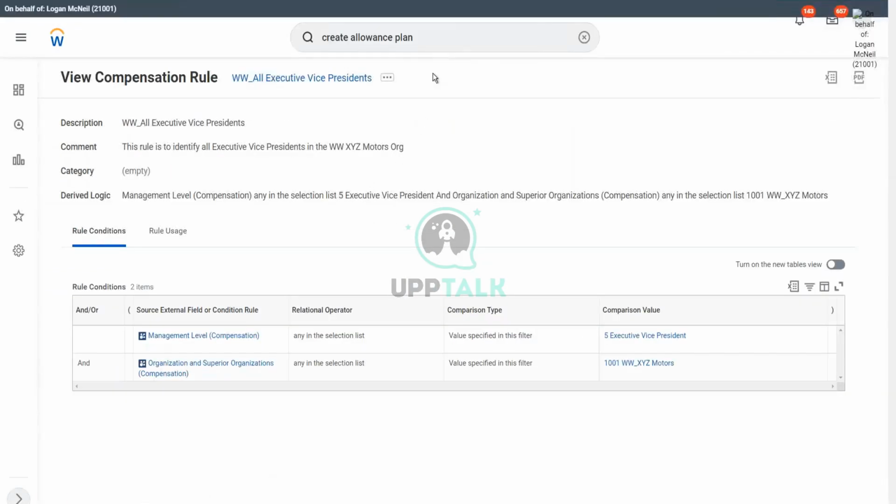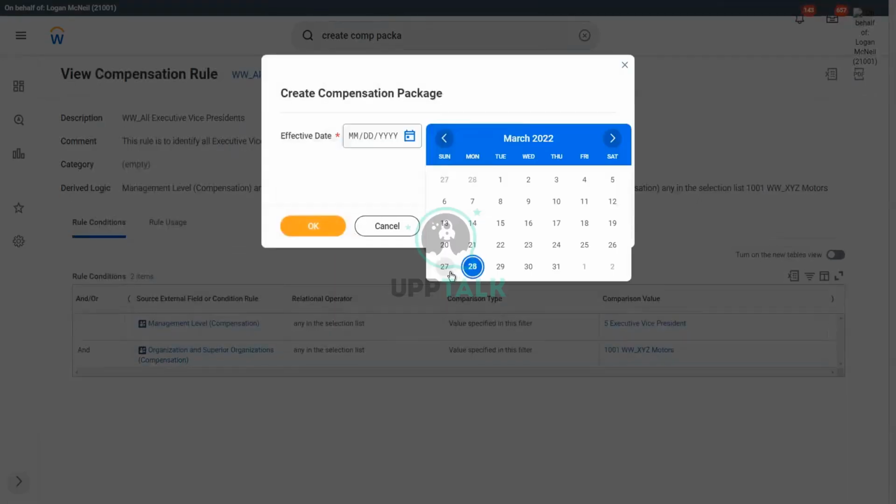Now what else? We have created salary plan. We have created allowance plan. Now, what else do we have to do? We have to put it all together in a package. Correct. Create compensation package.